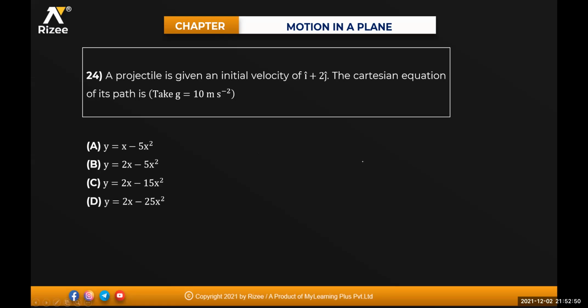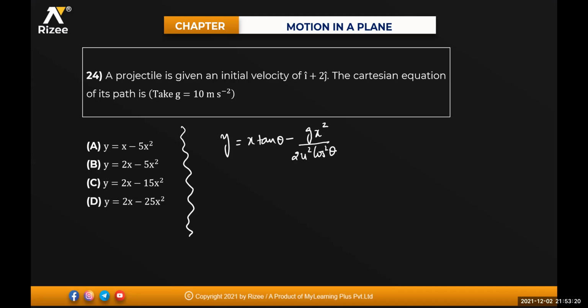Next one. The projectile is given an initial velocity of i cap plus 2j cap. The Cartesian equation of its path will be equal to how much? I think I have not told the equation of the trajectory. So what is the equation of a trajectory, beta? y is equal to x tan theta minus g x square divided by 2u square cos square theta.